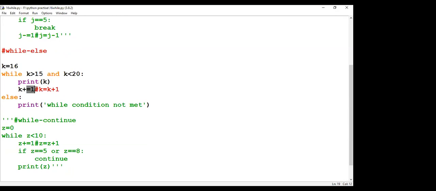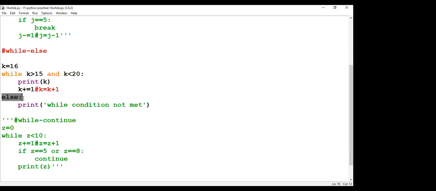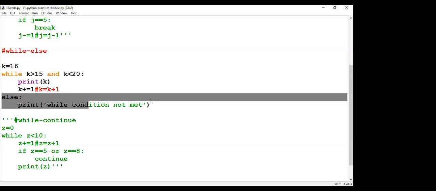Again, the value will be incremented. Value will become 17. For 17 also, this condition is satisfied. So it keeps on repeating till the k value becomes 20. When it becomes 20, this condition fails. That means this block of statements is not going to execute. So simply it will come out to the next part of the program, that is, it will come to the else block. That means if you don't write it also, no issue.